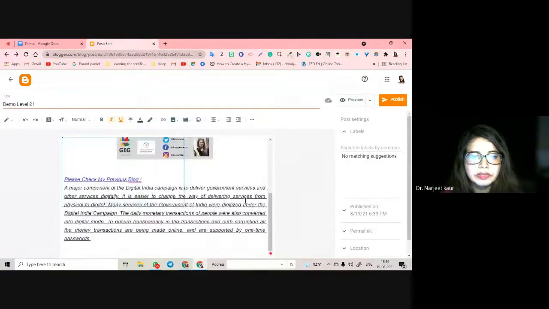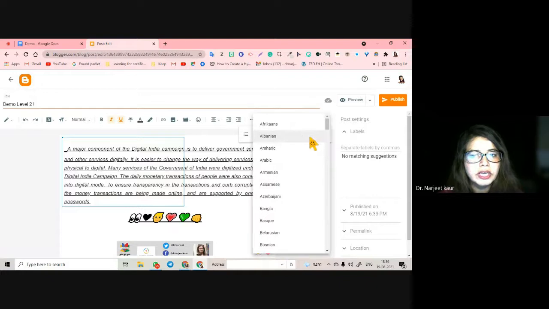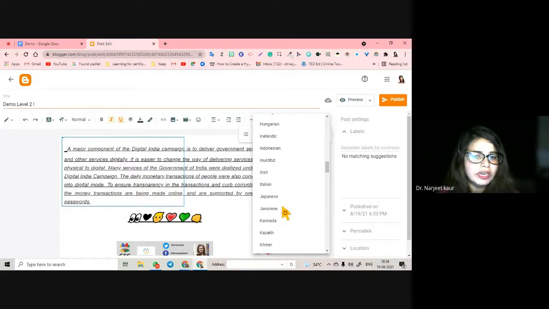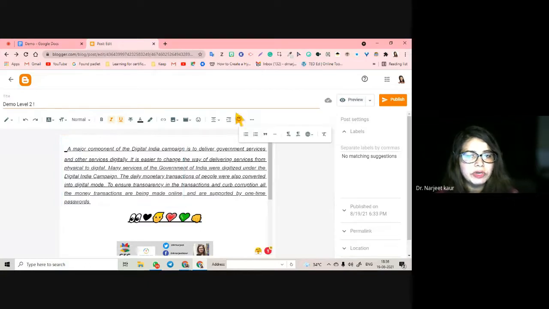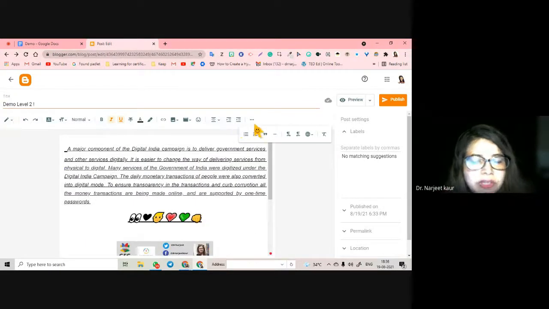I'll just tell you. So all this is done, and you can make it aligned, and you can make all these options. You can have input tools also, input tools in the language that you want. You want to write in Hindi, you want to write in Gujarati, you want to write in Hebrew, it's there. And if you want to do away with all the formatting, it's there, right? So all these things from this toolbar have been included.